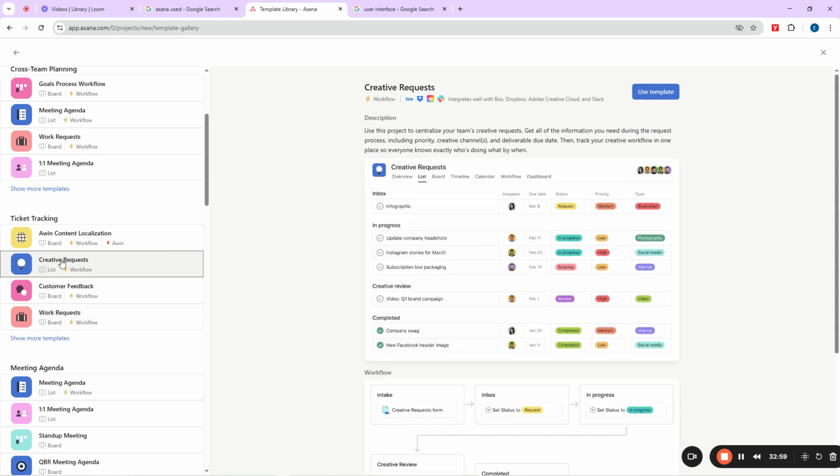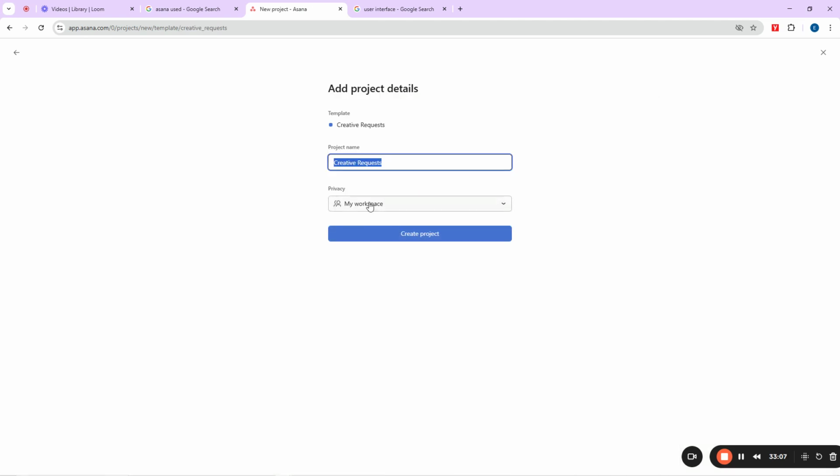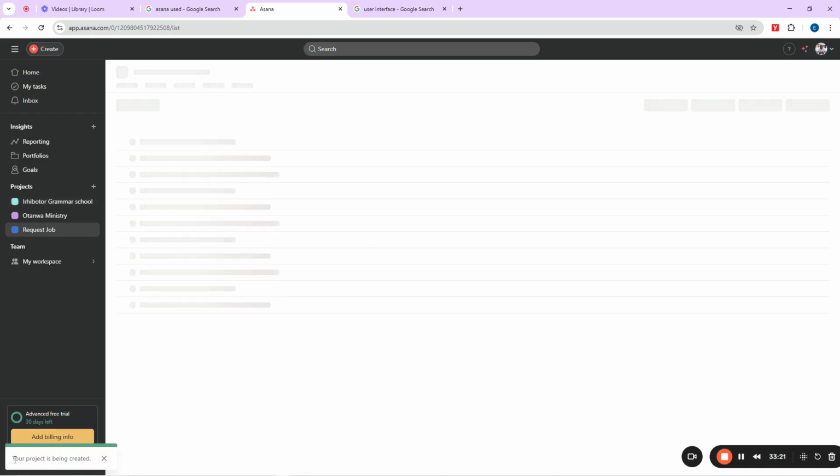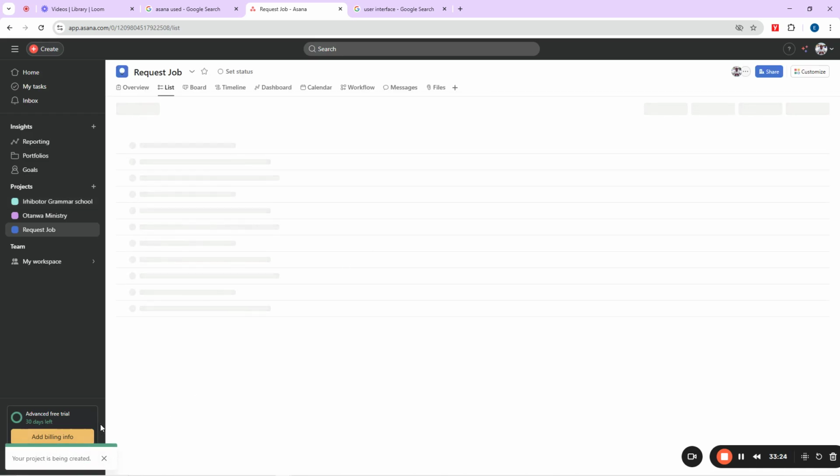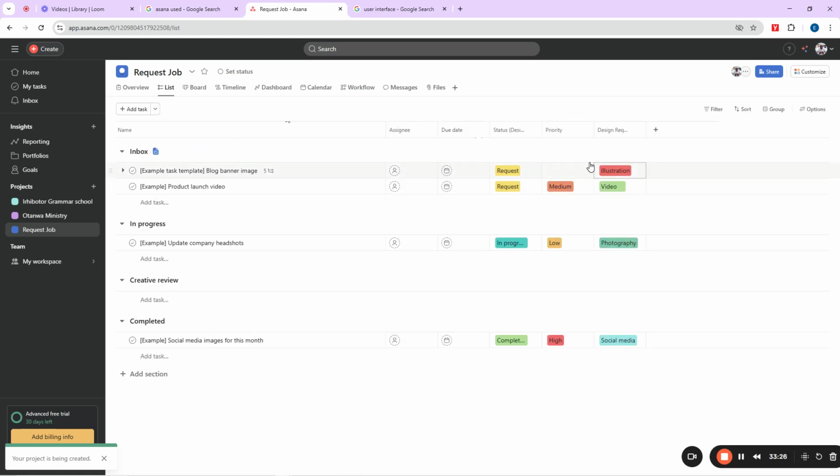See now, as I picked one I want to work with, I want to work with creative request here. I click on it, then I come here to say use template. Then I can now name my project. So my template will be maybe request template or maybe request job. Maybe they are requesting something from you. Put the name there, then click on create project. Then you can wait for it to load. You see now, it is now loading.